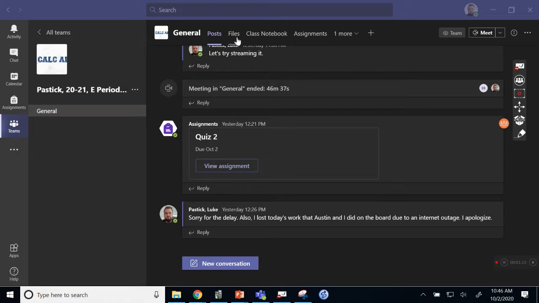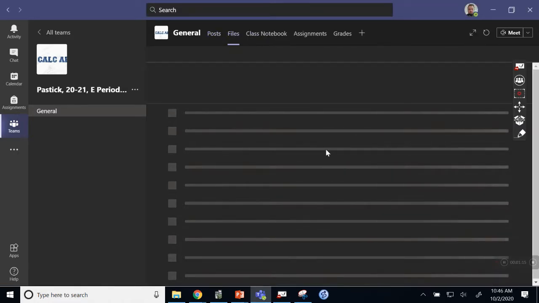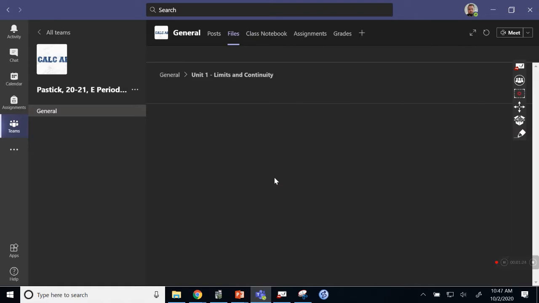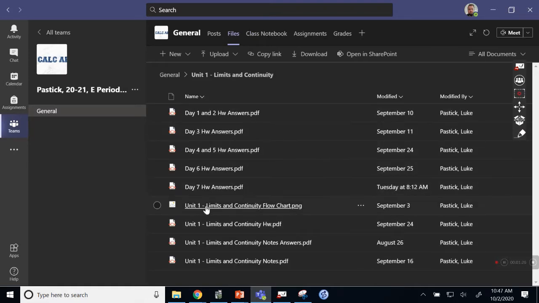The next place you want to look is the Files section. In the Files section, you're going to have any kind of resources that the students need for the class. You're going to see I have two folders, Trig Review and Unit 1, Limits and Continuity. In here, you're going to have homework answers, flowcharts, the actual homework, the answers for the notes, and the notes themselves. Any resource the student needs to be successful in this class will be posted here, other than YouTube.